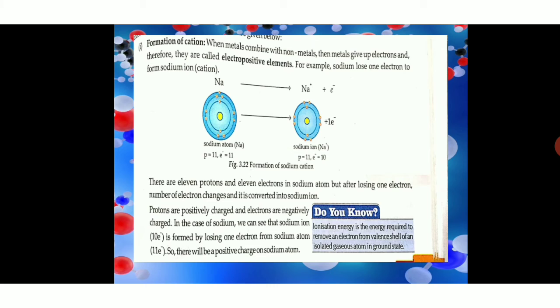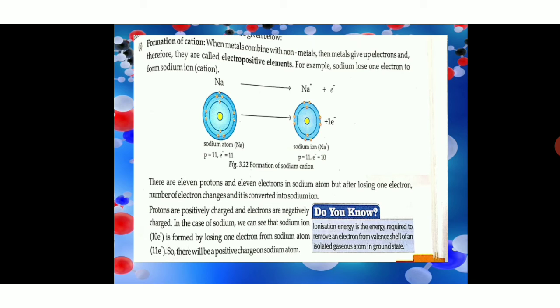That means it is having 11 protons and 11 electrons. As told earlier, protons reside in the nucleus. As you can see in this figure, protons are in the yellow part, in the nucleus, and electrons are revolving in discrete shells.